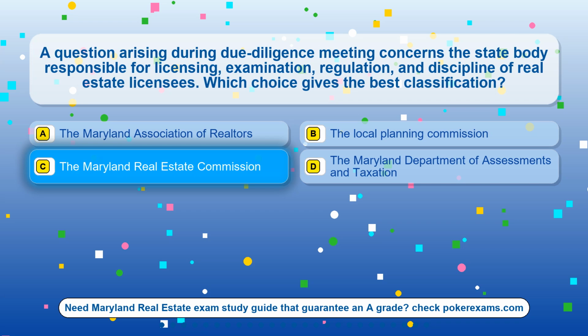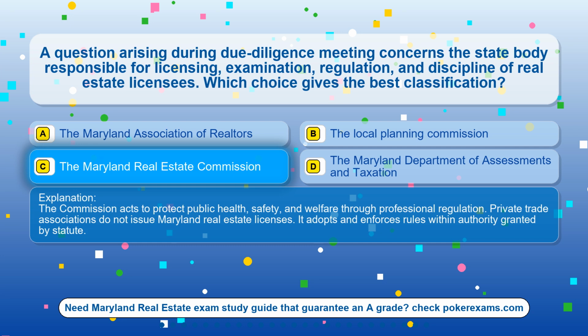The correct answer is option C, the Maryland Real Estate Commission. The commission acts to protect public health, safety, and welfare through professional regulation. Private trade associations do not issue Maryland real estate licenses. It adopts and enforces rules within authority granted by statute.